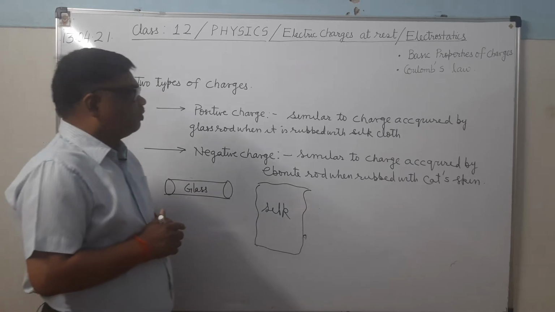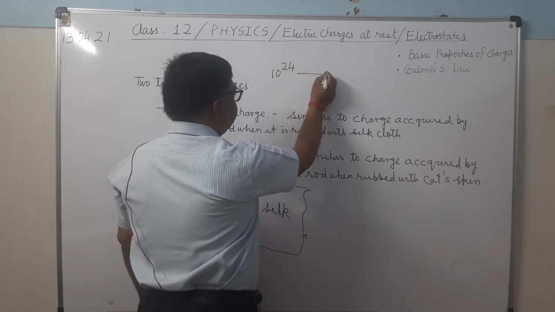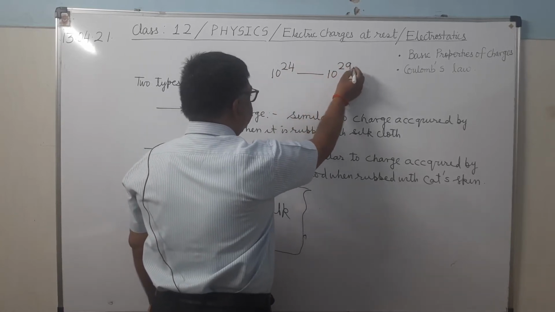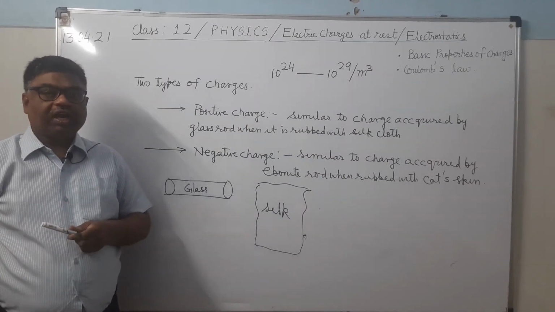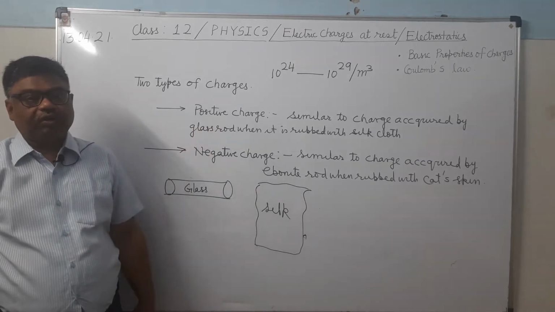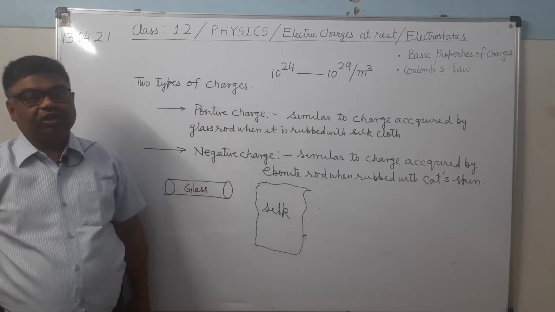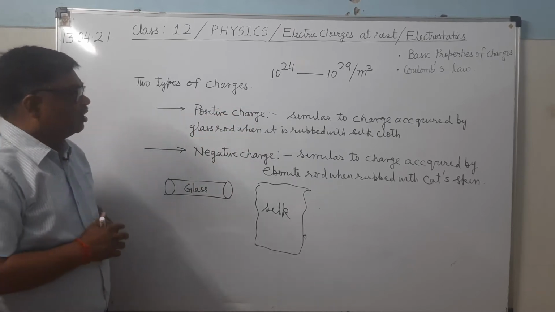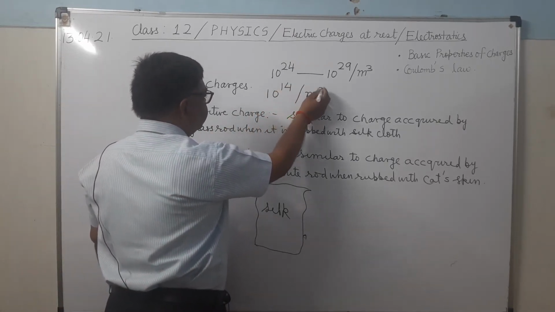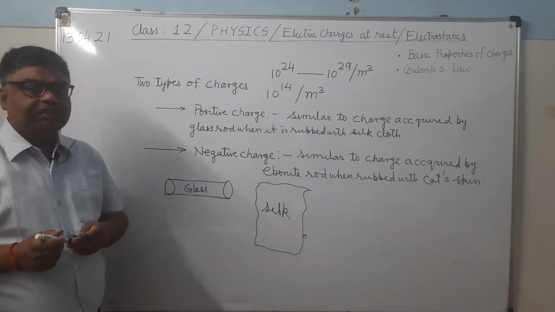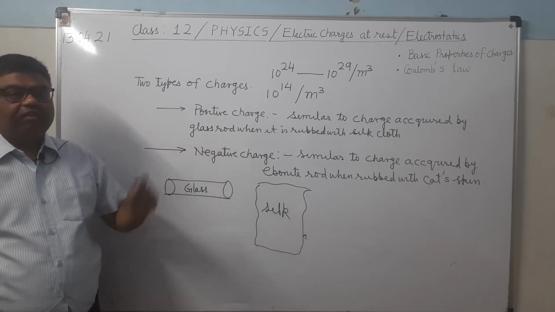Their number is very high in the case of conductors. In conductors, free electrons vary from 10 to the power 24 to 10 to the power 29 per meter cube. It means in 1 meter cube volume there are 10 to the power 24 free electrons, that is, 1 followed by 24 zeros. But in insulators it is 10 to the power 14 per meter cube. So every substance, whether conductor, insulator or semiconductor, has free electrons.